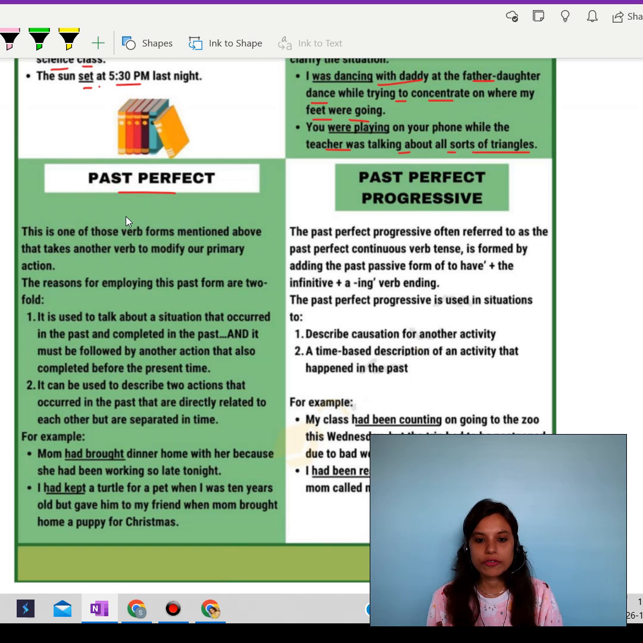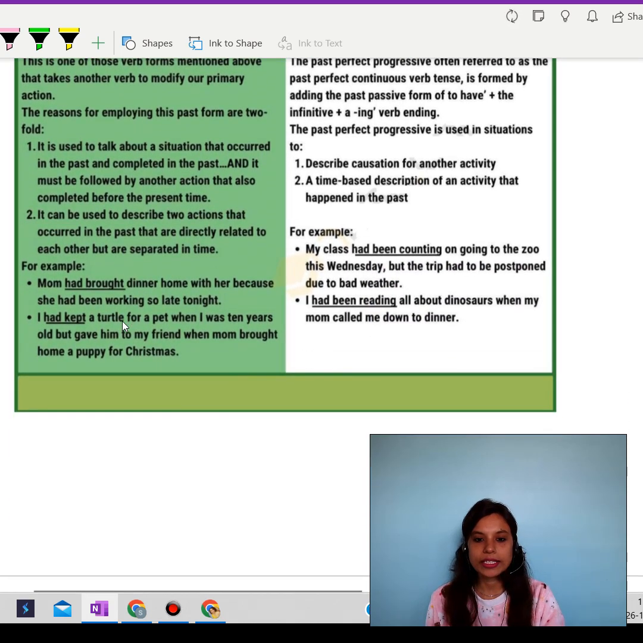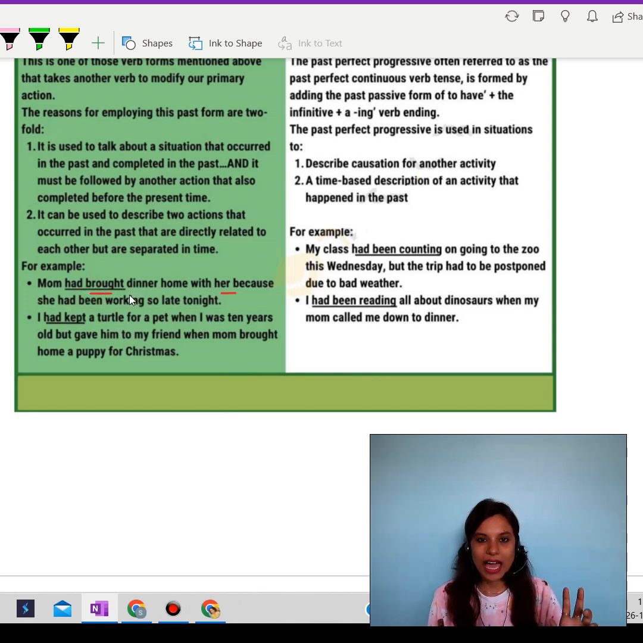Now in past perfect, what do we use? We use had and then the verb form. Let's focus on certain sentences and clearly you will be able to understand these. Mom had brought, see, had brought is underlined over here. So mom had brought dinner home with her because she had been working so late tonight. So the verb is in past form, and with that we are adding had, because in past perfect we use had.